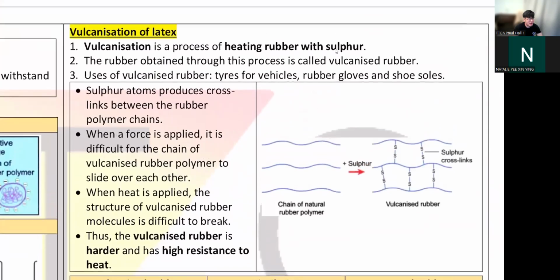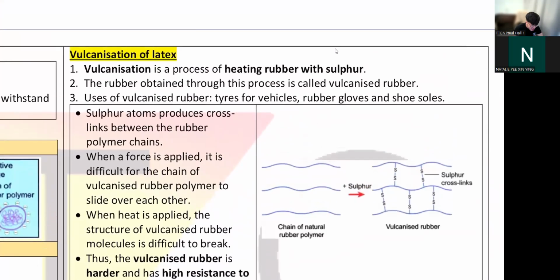Okay, so next, what is vulcanization? Vulcanization is to strengthen rubber. As we know, rubber is very soft. And how do I put this? The weakest point of rubber. Why do we not like rubber? Because they don't stand heat. When rubber is under high temperature, they will break down.